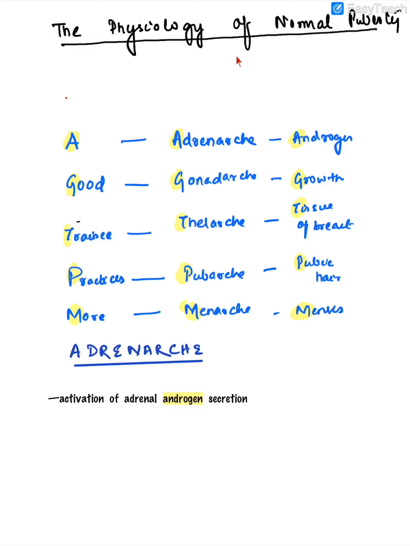P for puberche. Puberche is development of pubic hair. M for menarche. Menarche means the onset of menses. So let us start with adrenarche first. Adrenarche, as I already told, is the activation of adrenal androgen secretion.